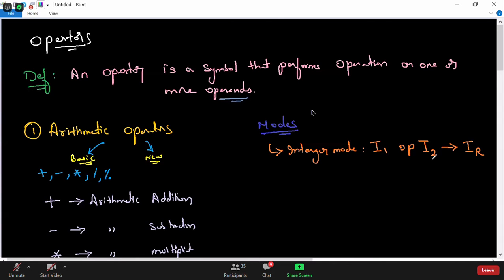Based on the operand value, the operation will be performed. Obviously, addition for integers will be different from addition for real data, because the way a computer system understands integers and the way it understands decimal or floating point values is very different, and even the calculations performed are very different. So based on that, they will give you the result.